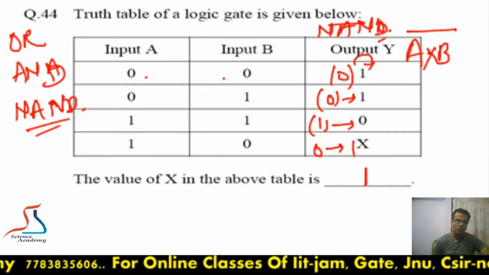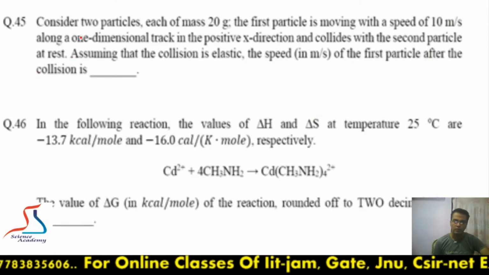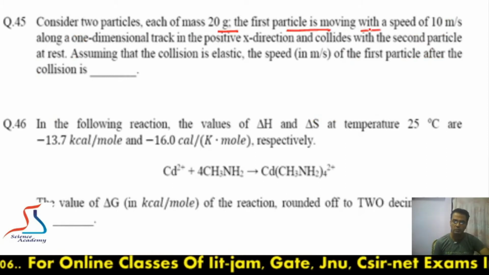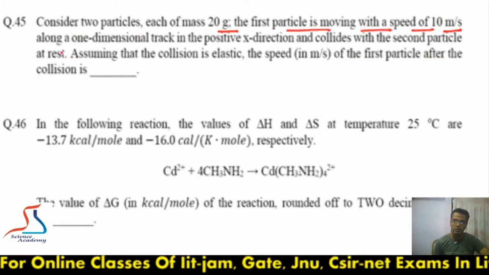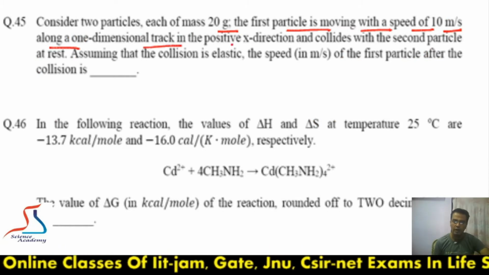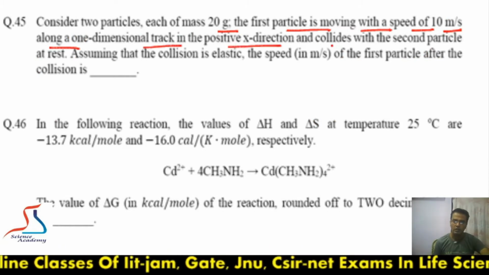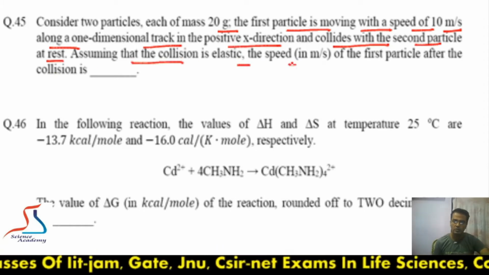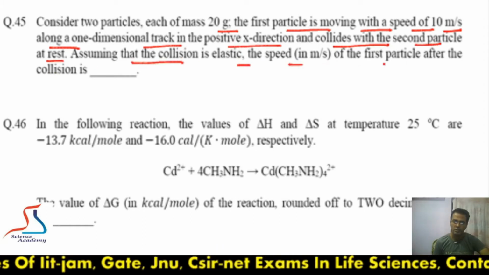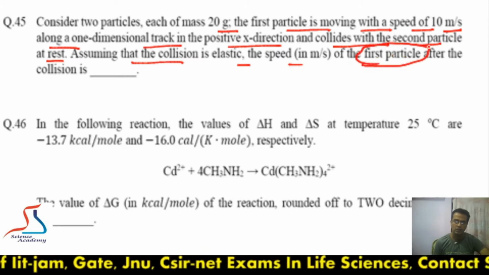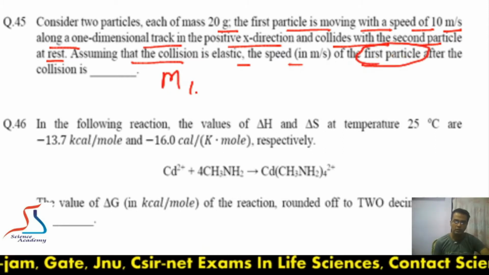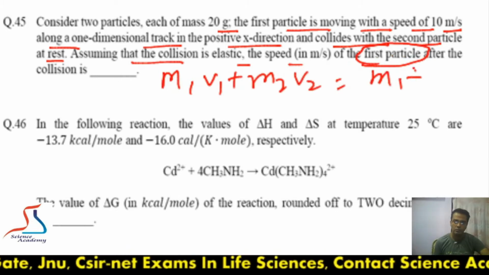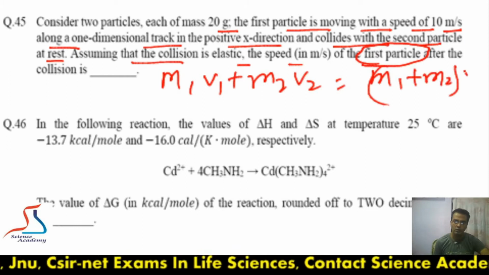Okay, so moving to the next question, 45. Consider two particles, each of mass 20 gram. The first particle is moving with a speed of 10 meter per second along a one dimensional track in the positive x direction and collides with the second particle at rest. Assume the collision is elastic, the speed of the first particle? Okay, so it is asking about the first particle. So we know that m1 v1 plus m2 v2 is equal to m1 plus m2 into v.